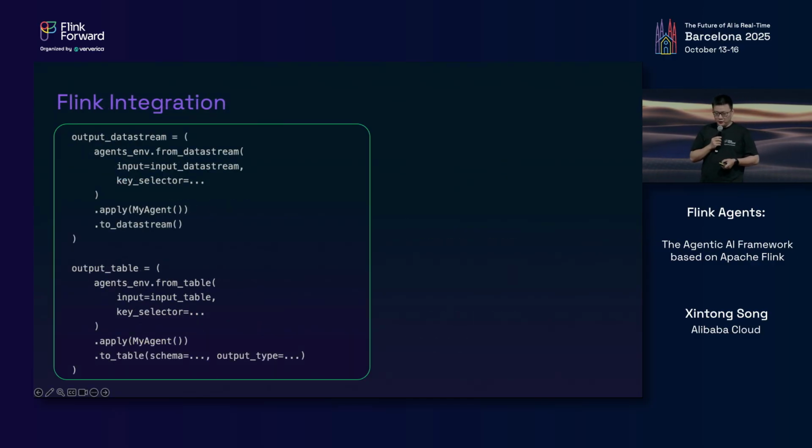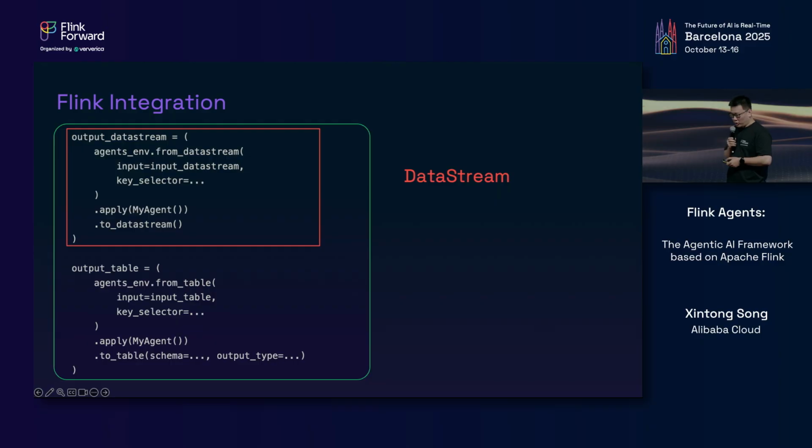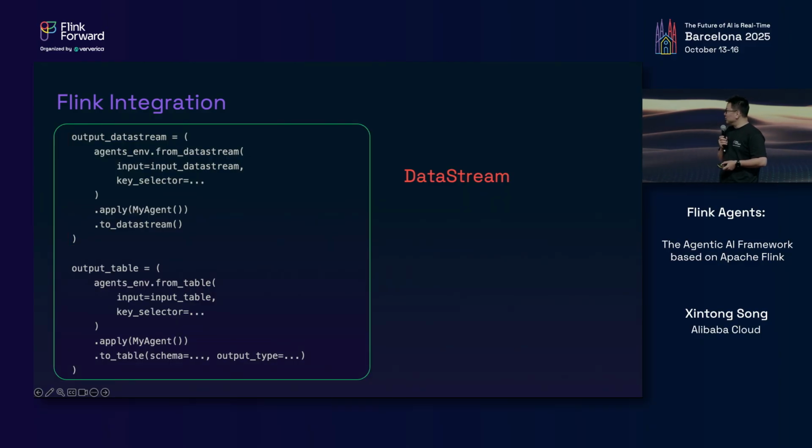Once we have defined our agent, we need to integrate it into a Flink job. Think of our agent as a large and complex custom operator of Flink. It can read the input from a data stream or a table and generate the output as another data stream or table.